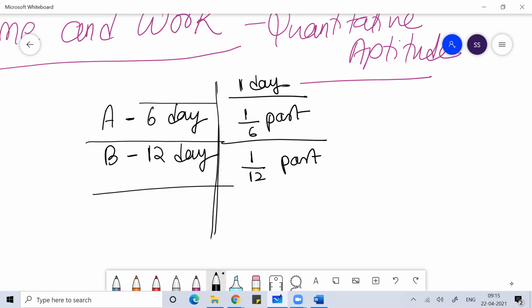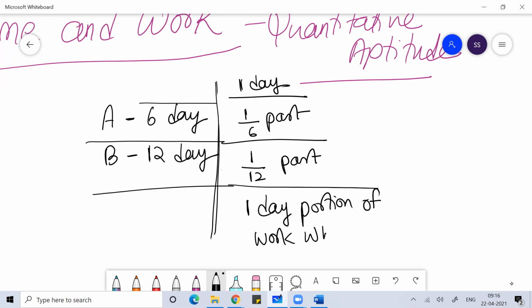So if A and B work together in one day, how much portion of work will A and B do? The portion of work A and B will do in one day will be equal to 1/6 plus 1/12.